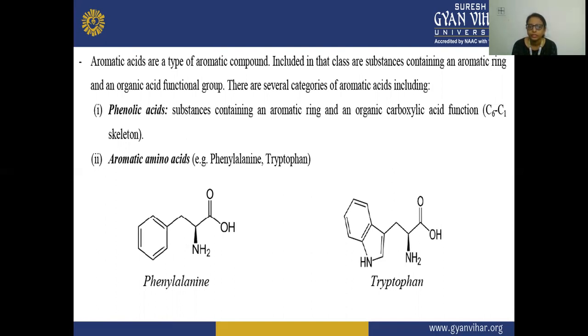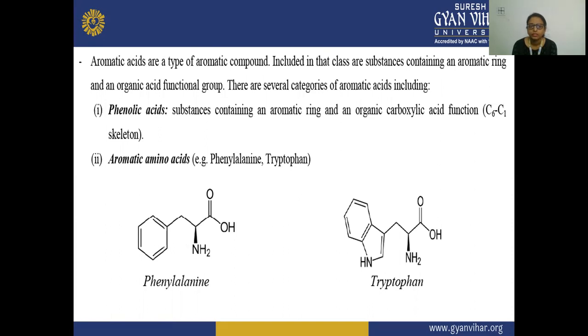And there are several categories of this organic acid. Firstly is your phenolic acid, secondly is your aromatic amino acids. So in your phenolic acid, the substance contains an aromatic ring and an organic carboxylic acid function. And secondly, it is the aromatic amino acids.